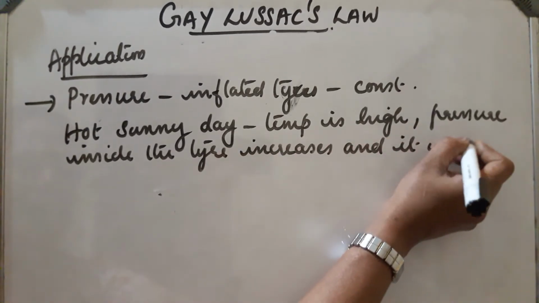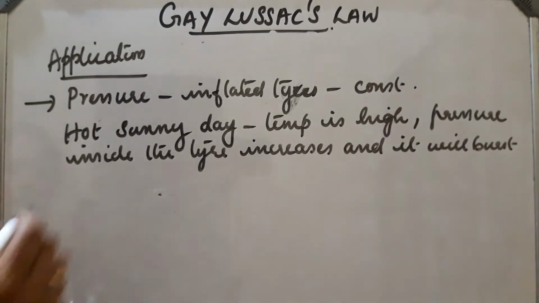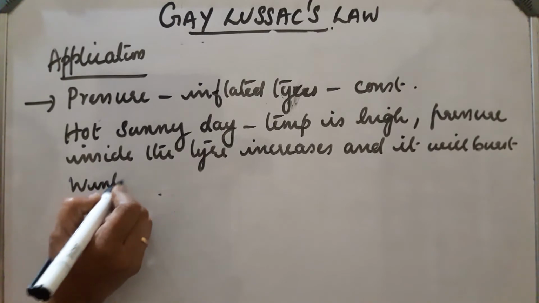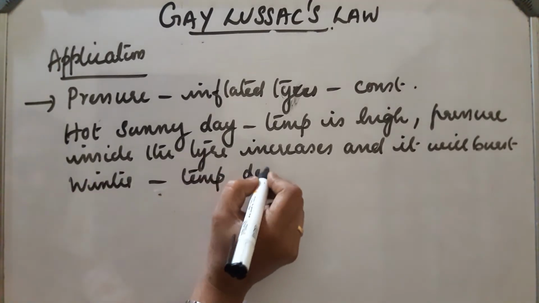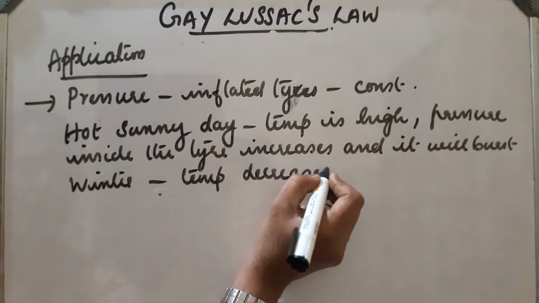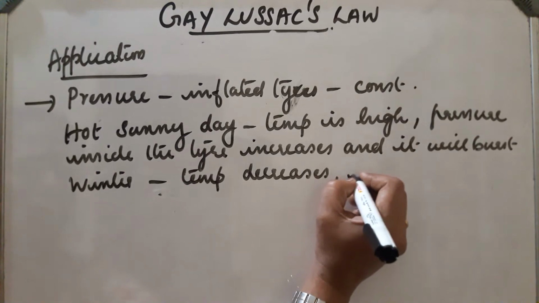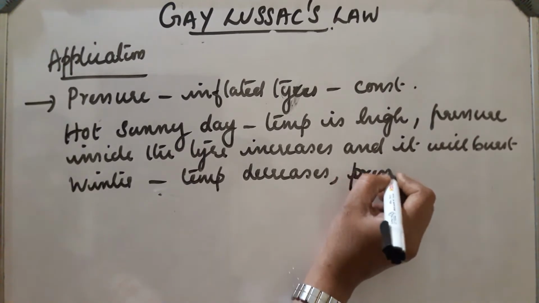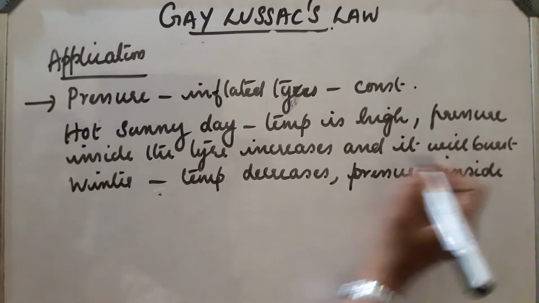But in winter what happens? Temperature is low. Temperature decreases. So, pressure inside the tire will also decrease.